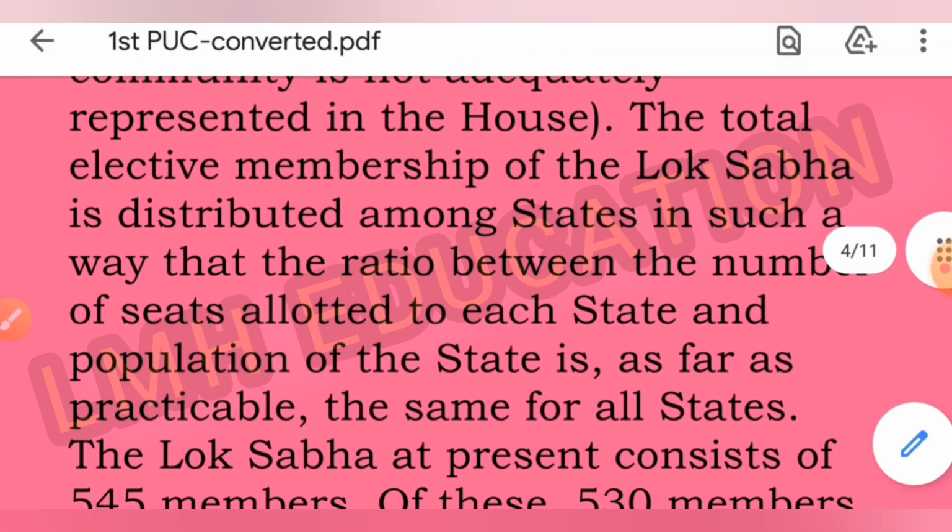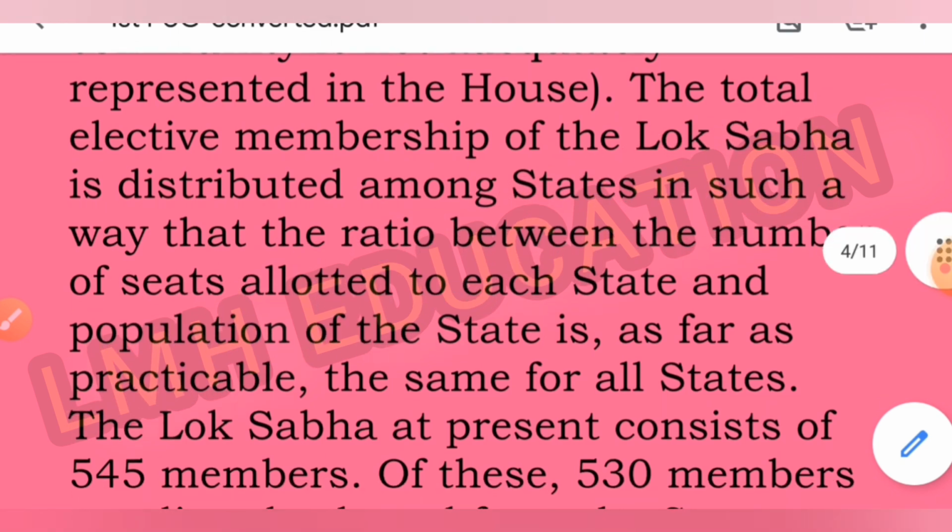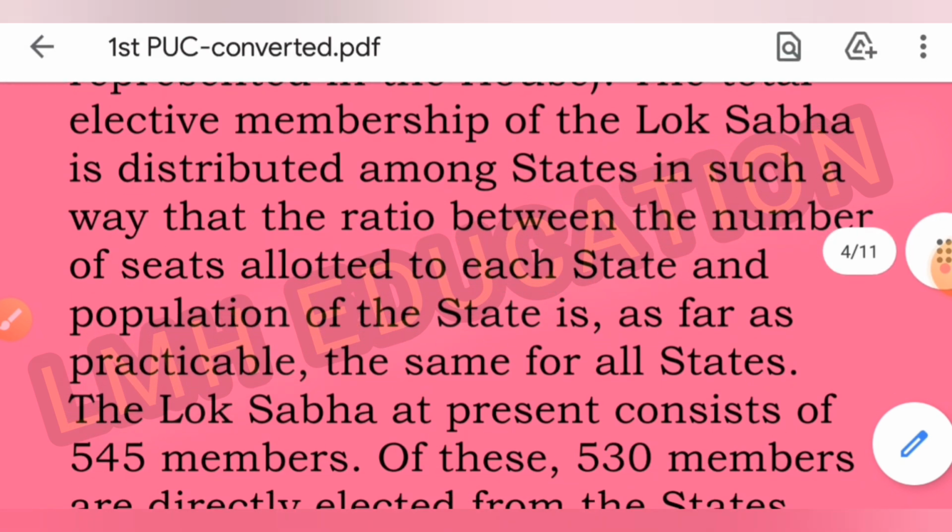The total elective membership of the Lok Sabha is distributed among states in such a way that the ratio between the number of seats allotted to each state and the population of the state is, as far as practicable, the same for all states.